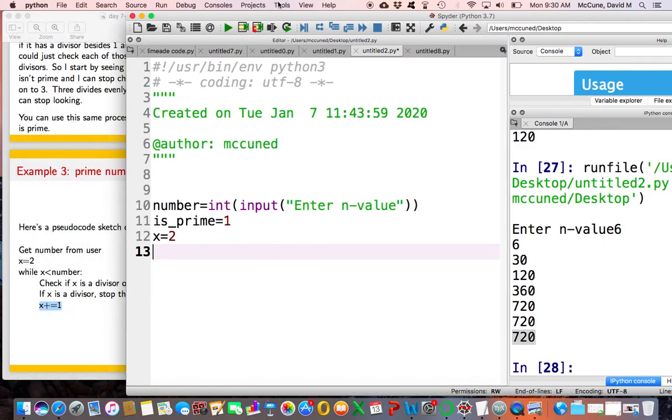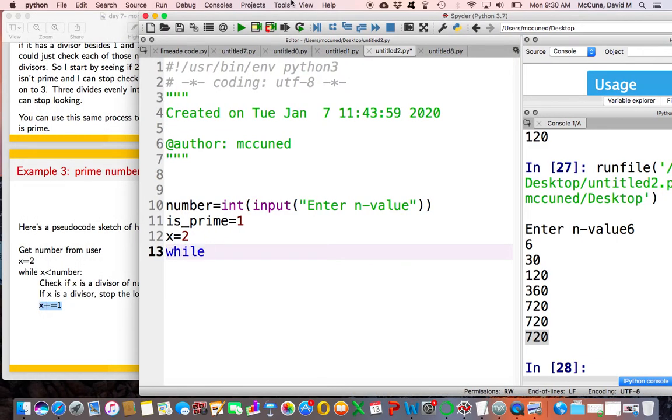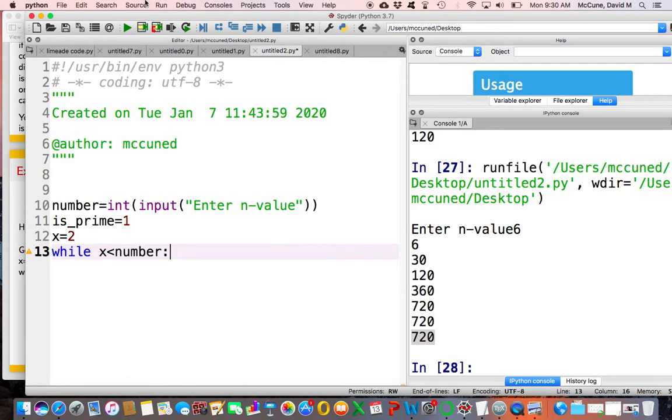Okay, so let me just get that going. While x is less than number, check if x is a divisor of the number. Well, how do you do that? You do it with a command like this: if, when you divide number by x, you get 0. That's what it means to be a divisor.